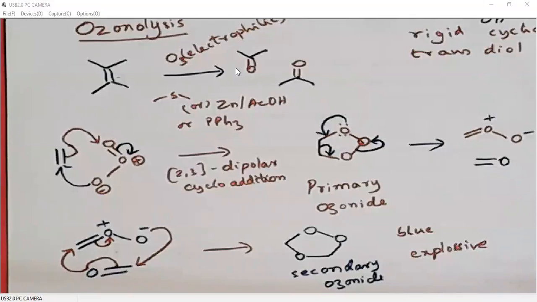As I said in the case of osmium tetroxide, the ozonolysis reaction will also be done in the presence of a senior student, and it should be done in a well-ventilated fume hood. So be careful whenever you are doing ozonolysis, osmium tetroxide reactions, LAH reductions, or Birch reductions, sodium in ammonia.